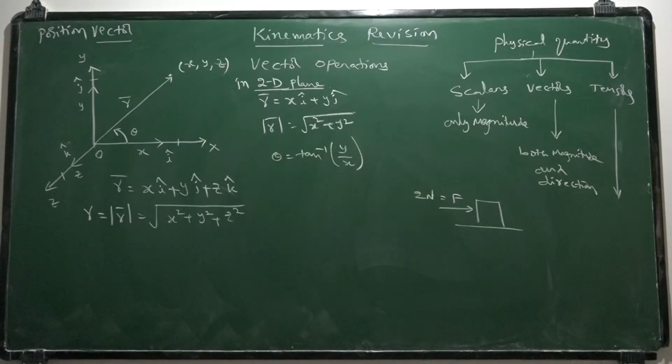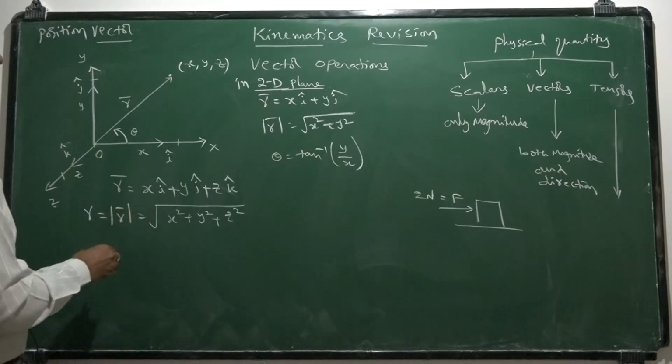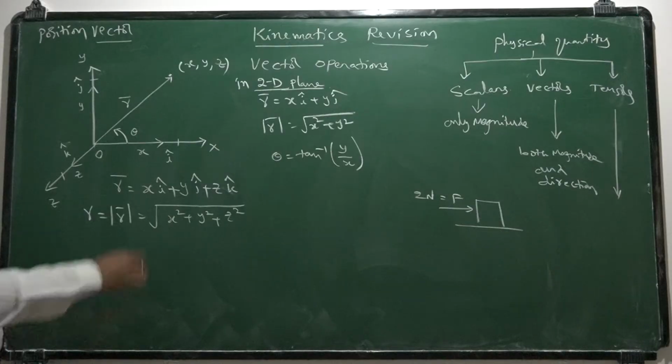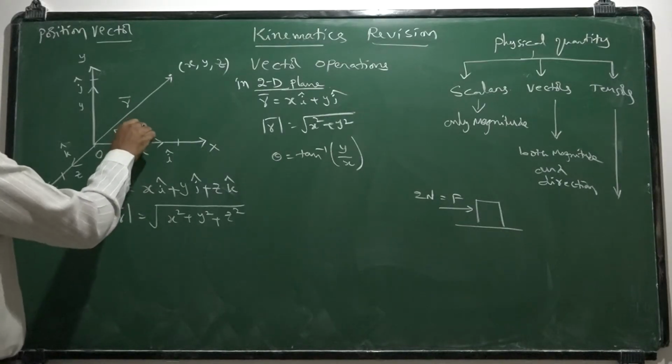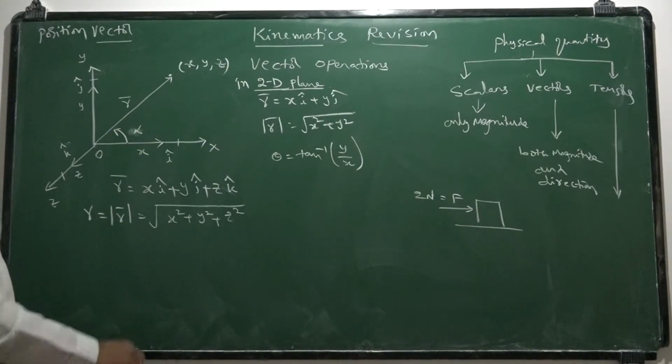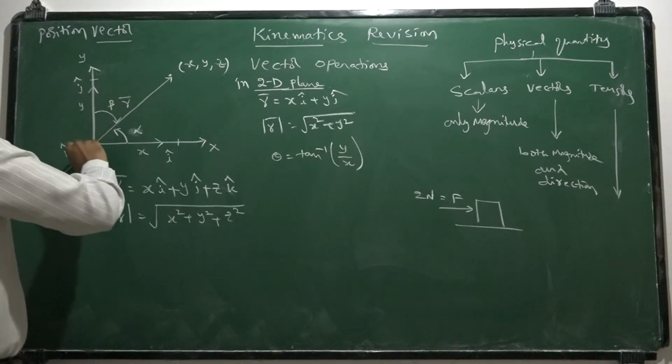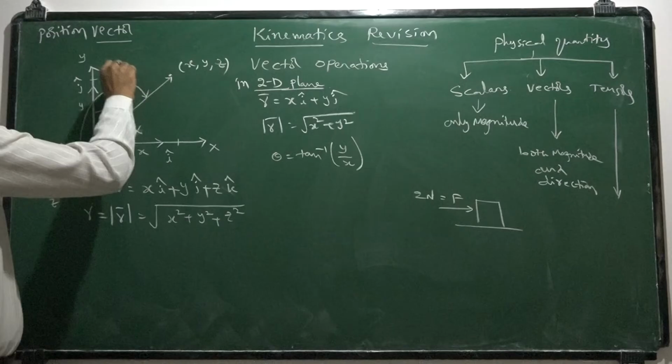And if you come to three-dimensional space, a single angle may not represent the exact direction of the vector. That's why we should consider three individual angles. Angle made by the vector with x-axis, let it be alpha. Angle made by the vector with y-axis, let it be beta. Angle made by the vector with z-axis, let it be gamma.